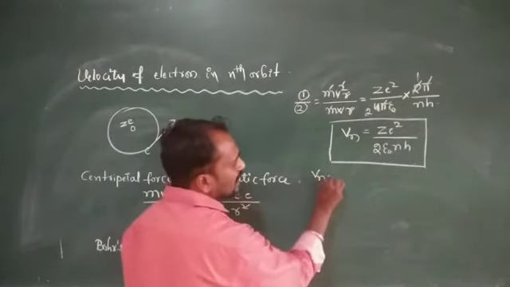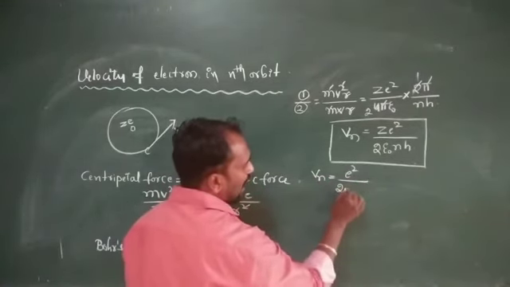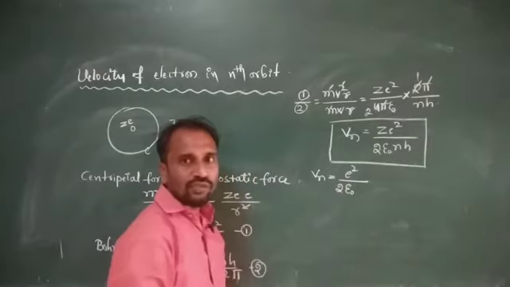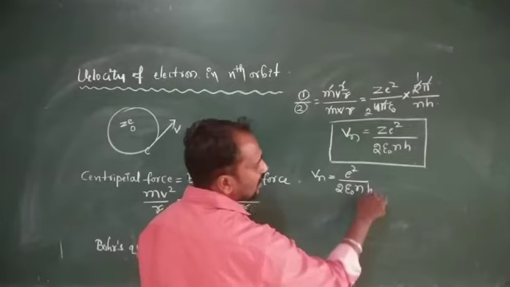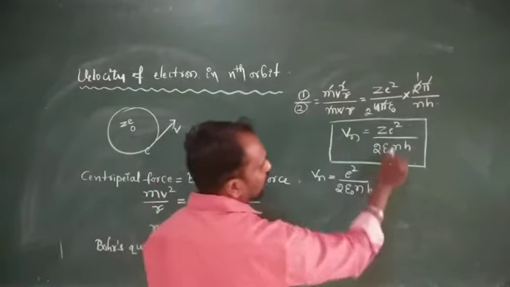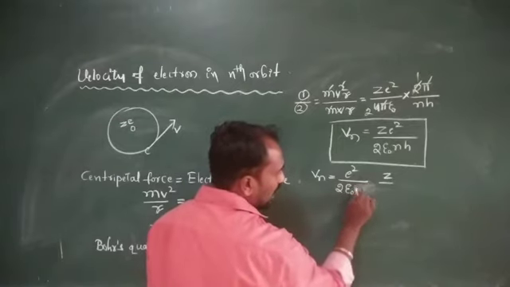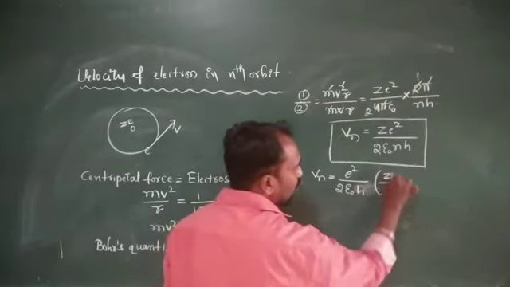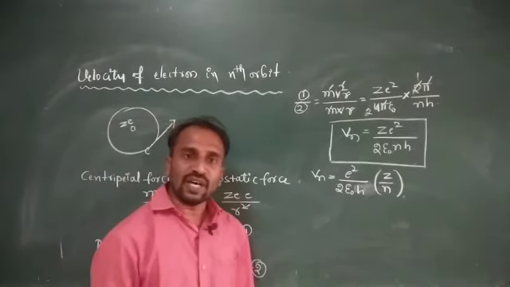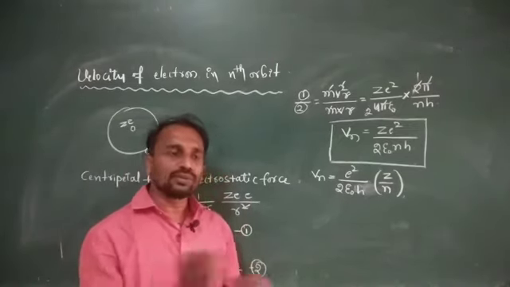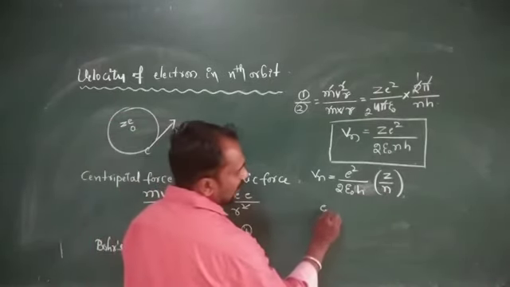It means Vn is equal to, where e is the charge on the electron, epsilon naught is the permittivity of free space, n is the number of the orbit, and h is the Planck constant. Another one is Z divided by n. I write n here because the n value and Z value change. Suppose we consider hydrogen, the Z value is 1, and the number of orbit is 1, 2, 3, the nth value.